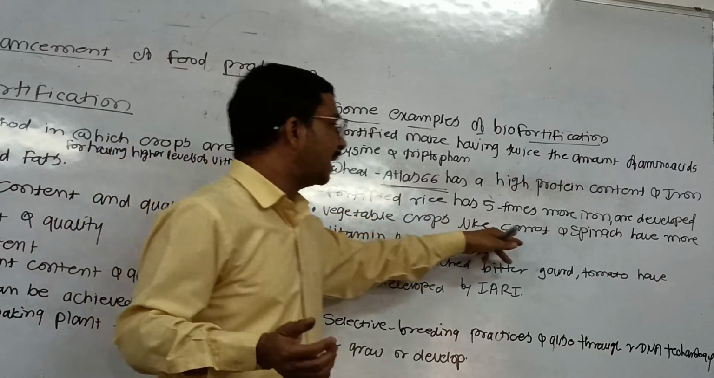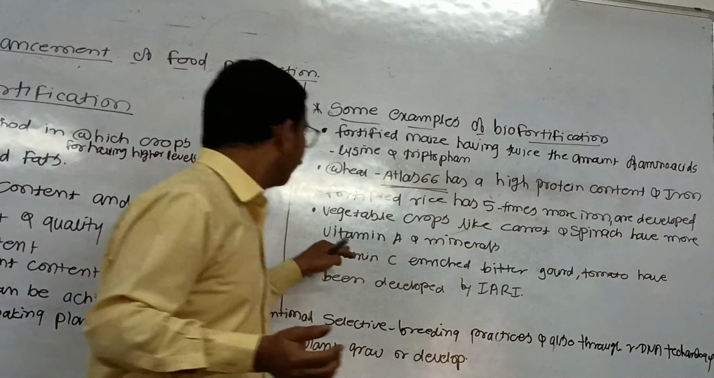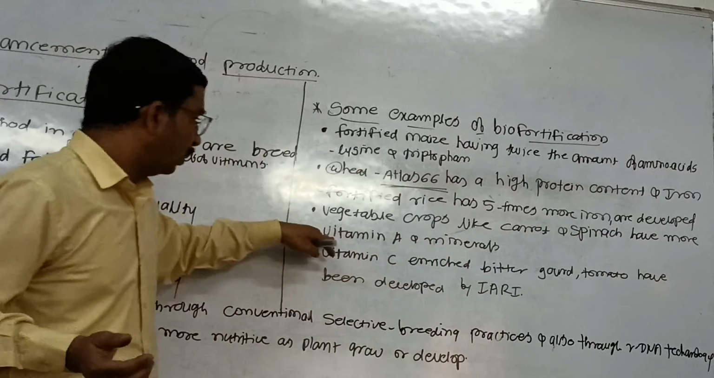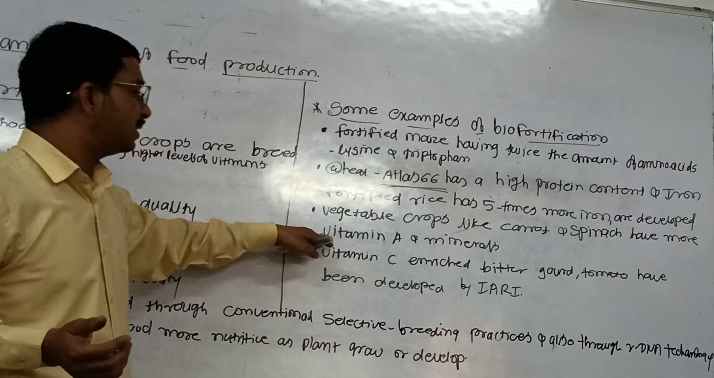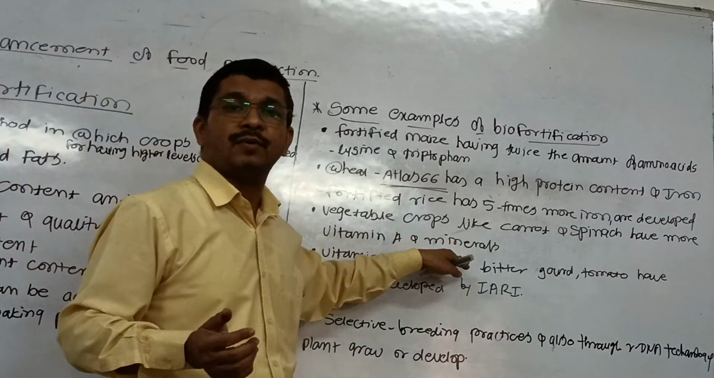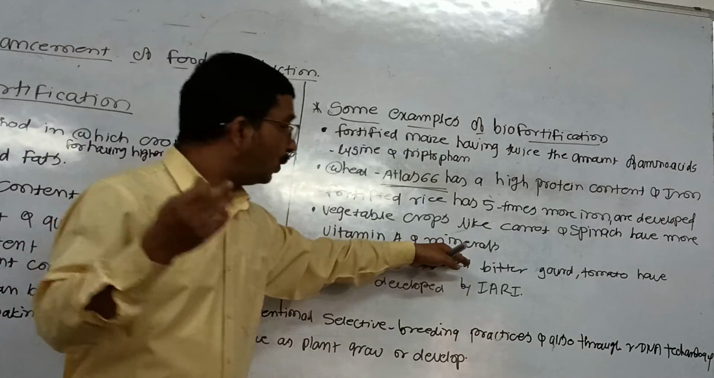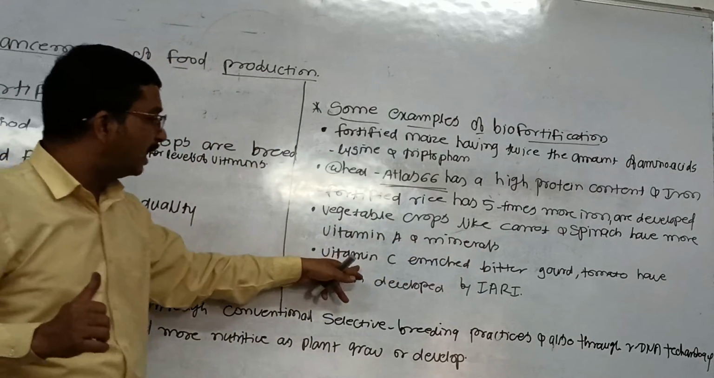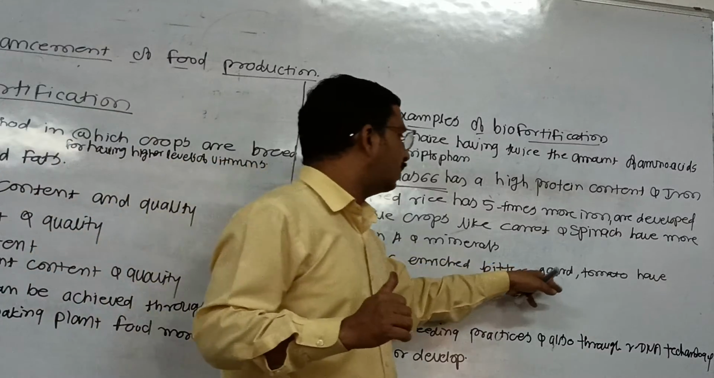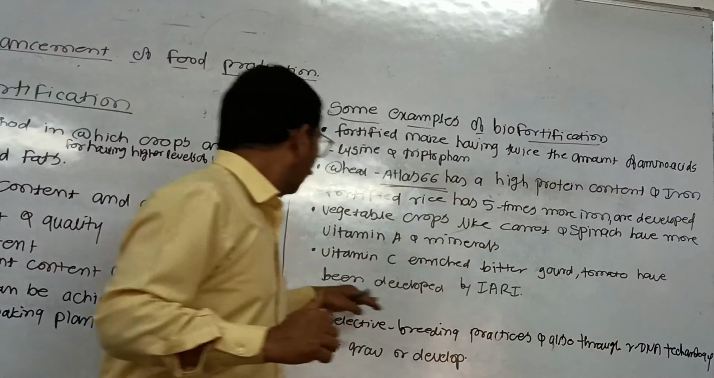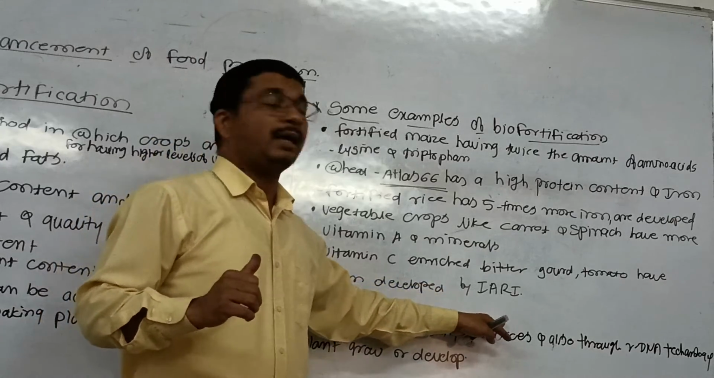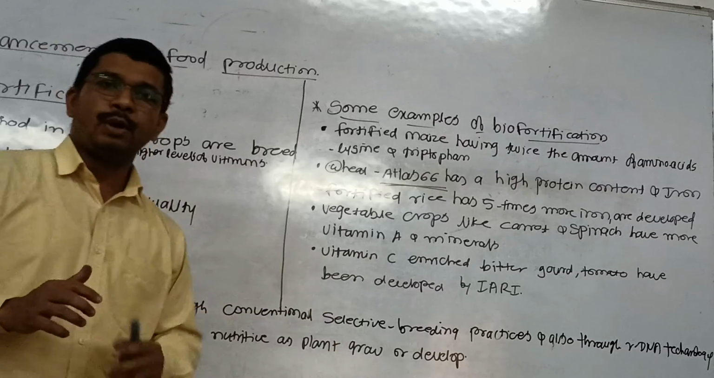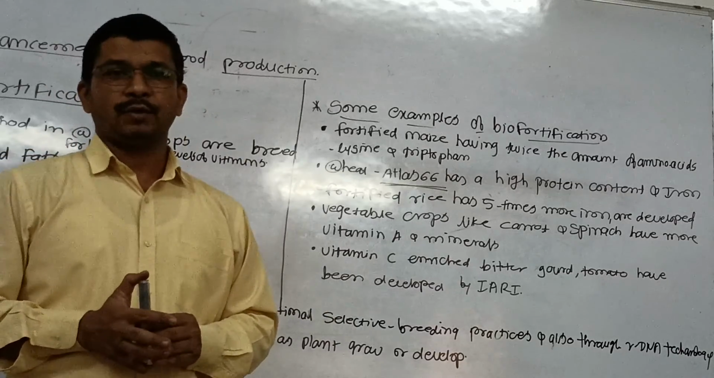There are some vegetable crops like carrots and spinach that have more vitamin A and minerals. You know vitamin A is very essential and minerals are very essential for the development of every living organism. Then vitamin C, in which bitter gourd and tomato have been developed by IARI. All these things are very important from the point of view of our syllabus. Thank you.